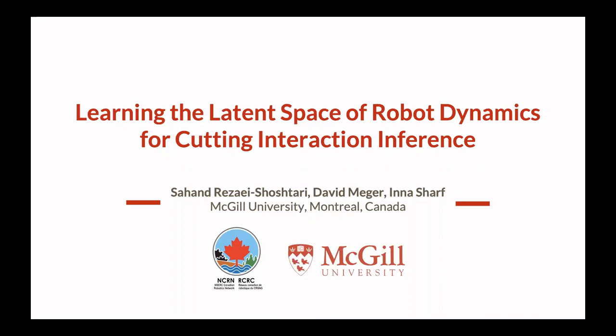In this work we use variational autoencoders to learn the dynamics model of a robotic arm. We further show that its latent space has expressive representations of robots' interactions, allowing us to infer and classify these interactions. We evaluated our approach in the particular case of robotic woodcutting task on a real experimental setup.